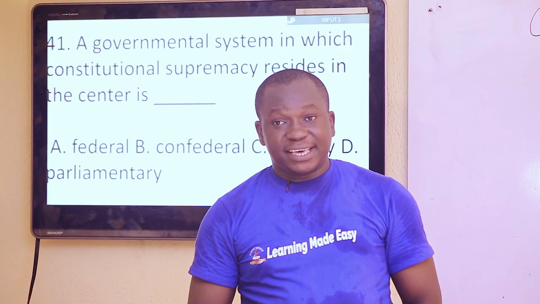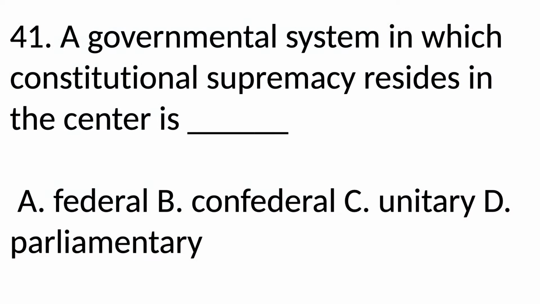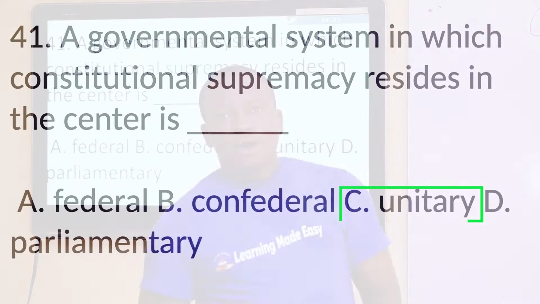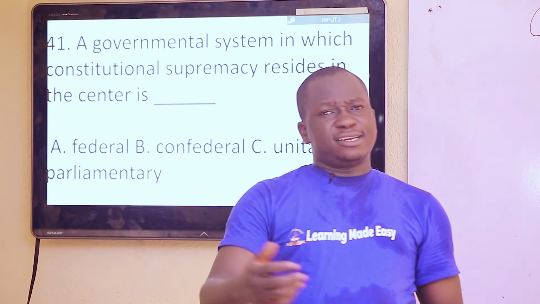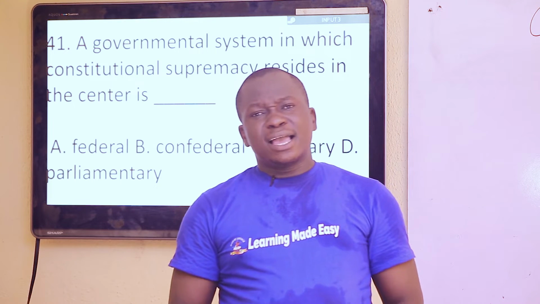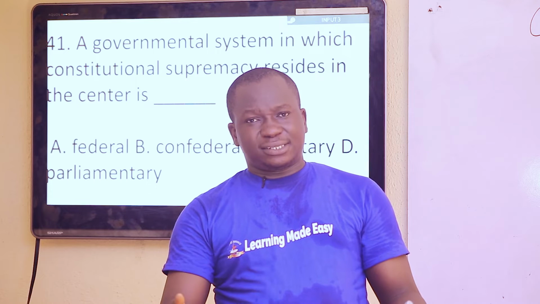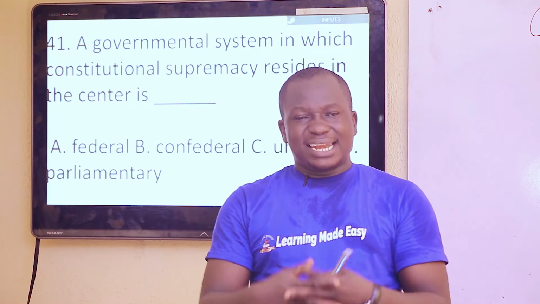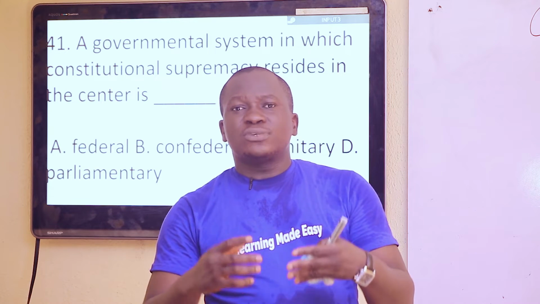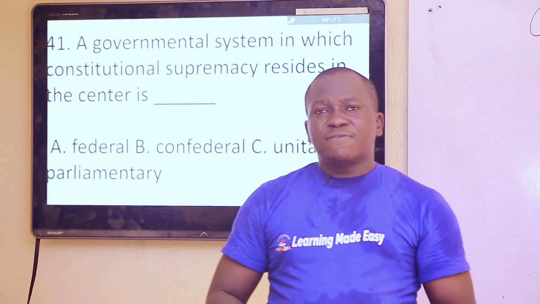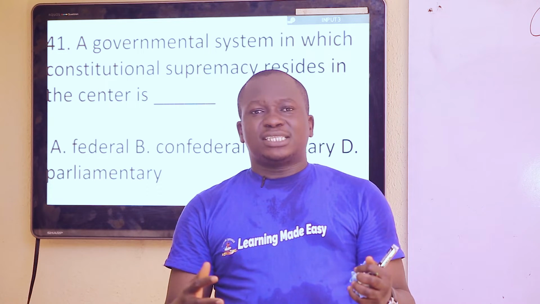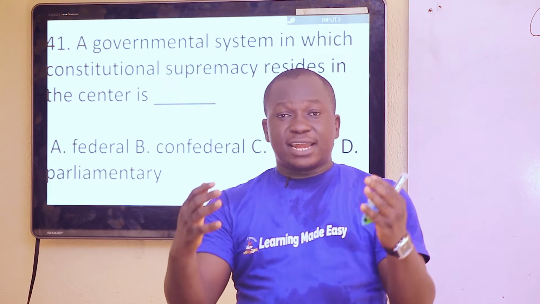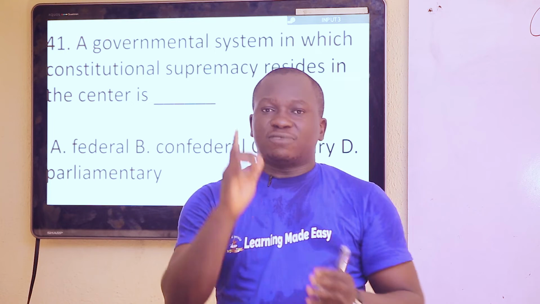Now, to the 41st question. A governmental system in which constitutional supremacy resides in the center is called unitary system of government. Under unitary system or Unitarianism, all governmental, political, and administrative powers are concentrated, centralized, or amalgamated in the hands of a single central government. So it means if all the governmental powers in a particular state are 100, the entire 100 are centralized in the hands of the central government.